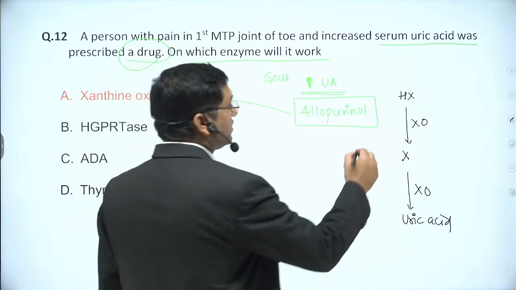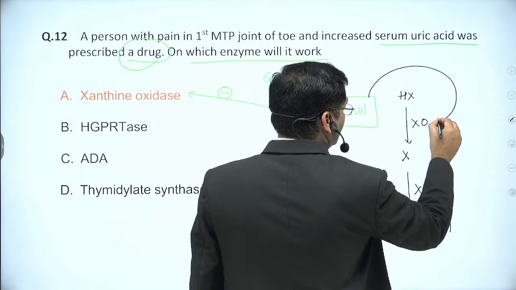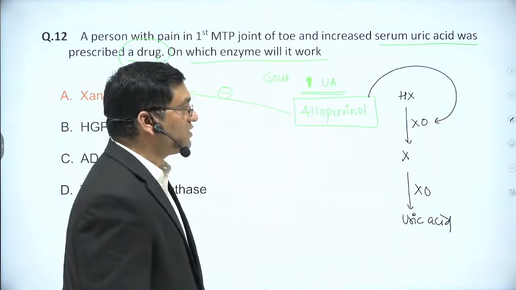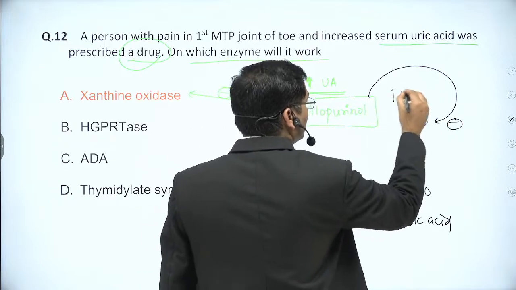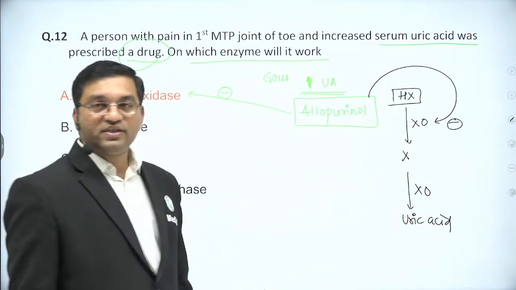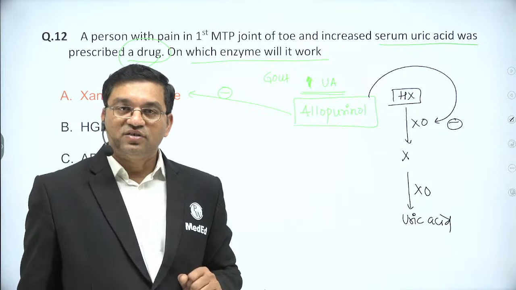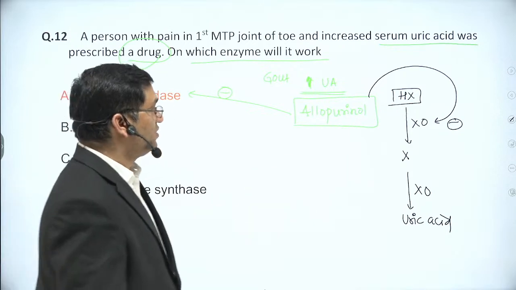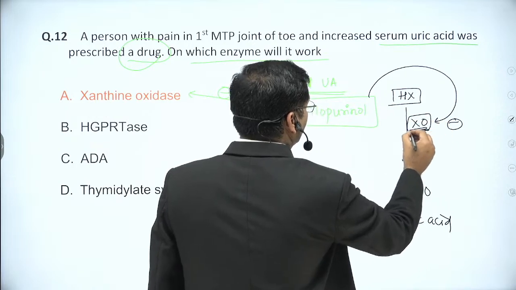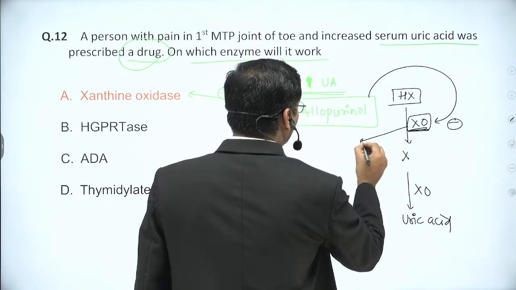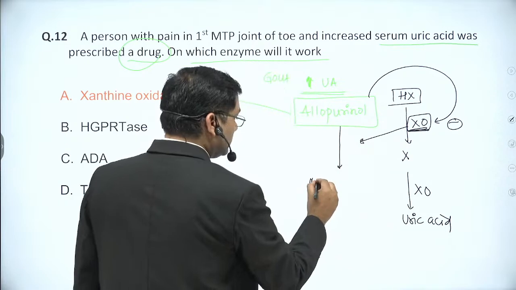Now this drug, given in the treatment of gout, inhibits xanthine oxidase. It is a structural analog of hypoxanthine and inhibits xanthine oxidase by competitive inhibition. But along with this, xanthine oxidase causes the conversion of allopurinol into alloxanthine.